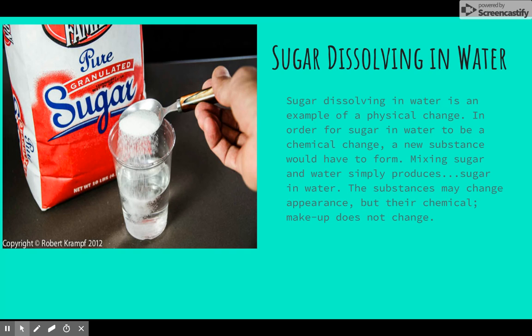Sugar dissolving in water. This is an example of a physical change as well. In order for sugar in water to be a chemical change, a new substance would have to form. When you mix sugar and water together, it simply produces sugar water. The two don't chemically combine together. The substances have maybe changed appearance, but their chemical makeup does not change.